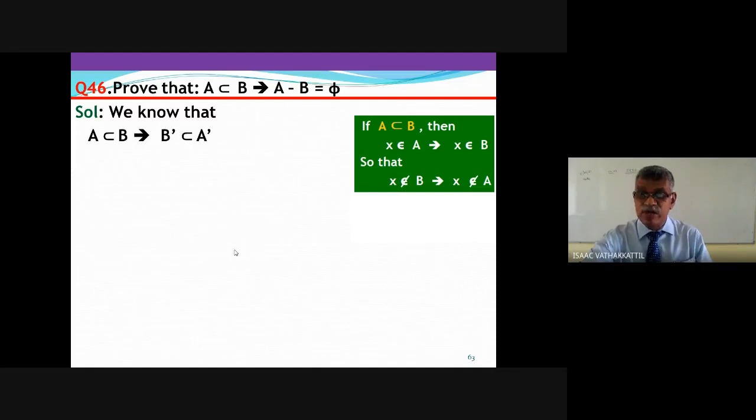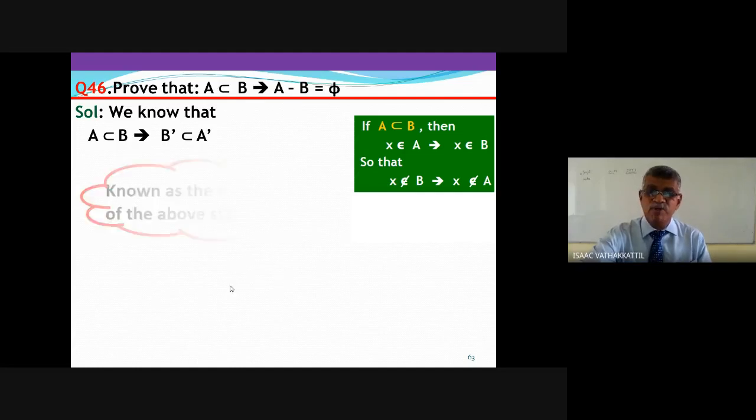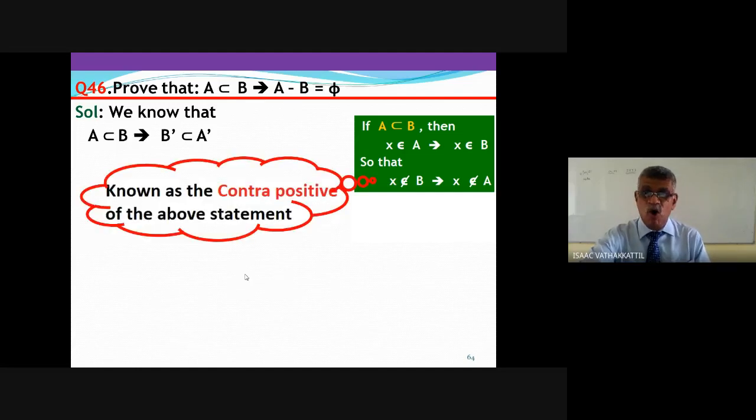Understand that? Today is Friday implies tomorrow is Saturday, right? That is equivalent to saying that tomorrow is not Saturday implies today is not Friday. Actually, this second one is known as the contrapositive of the previous statement. The word you will come to know later. This is known as the contrapositive of the above statement.